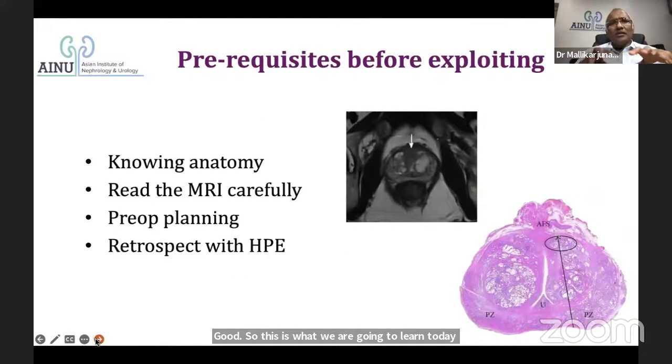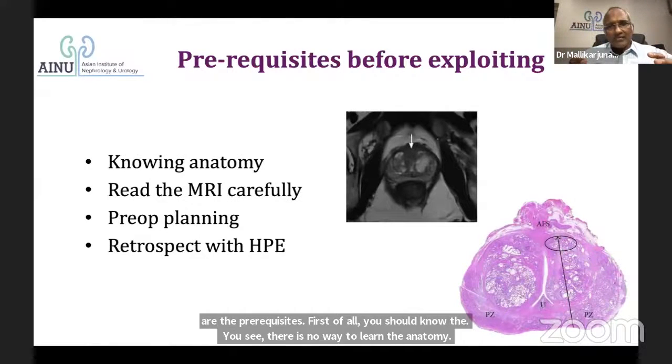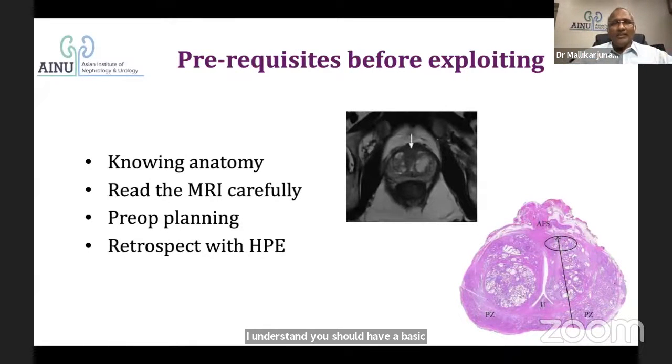So what are the prerequisites before we exploit this anatomy? First of all, you should know the anatomy. There is no way around learning the anatomy. You should have a basic understanding of the anatomy, beyond which we can learn in a robotic way because the magnification is better. What we saw with the naked eye during our anatomy dissections is nothing compared to what we see in a robotic or laparoscopic way with big magnification. So baseline anatomy should be known.